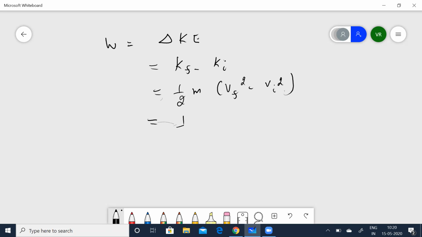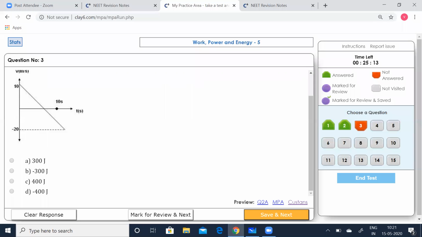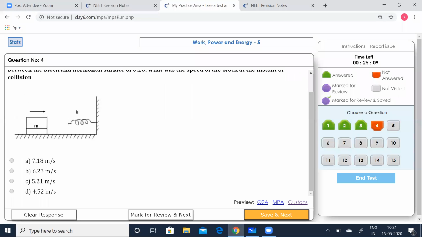From the work energy theorem, you know, work done is equal to change in kinetic energy. So I can put W is equal to delta KE, which is equal to KF minus KI, where KF stands for final kinetic energy and KI is for the initial kinetic energy, which is equal to half m into Vf squared minus Vi squared. So substitute the values. Half into 2 into 400 minus 100, which is equal to 300 joules. Let's see which option is correct. Option A is correct. Click that. Go to the fourth question.